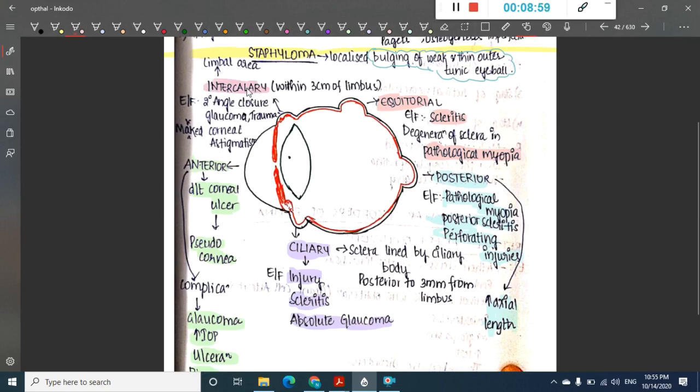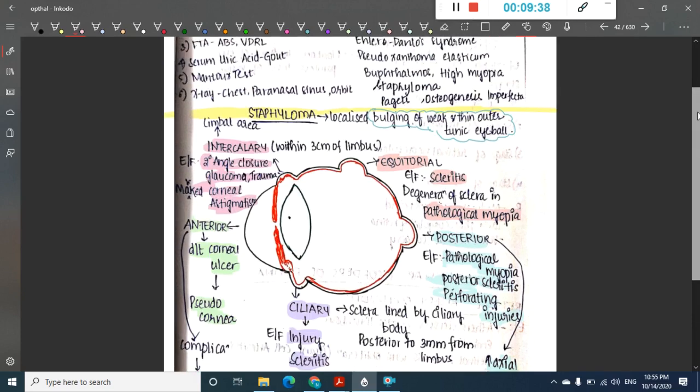Then we have intercalary staphyloma. Intercalary staphyloma occurs within 3 centimeters of the limbus. Here it occurs in secondary angle closure glaucoma, trauma, or marked corneal astigmatism. So anterior staphyloma is due to corneal ulcer, posterior staphyloma is due to pathological myopia and perforating injuries, ciliary staphyloma can be due to injury or scleritis or absolute glaucoma, whereas intercalary staphyloma can be due to secondary angle closure glaucoma, trauma or corneal astigmatism. So this is about staphyloma.